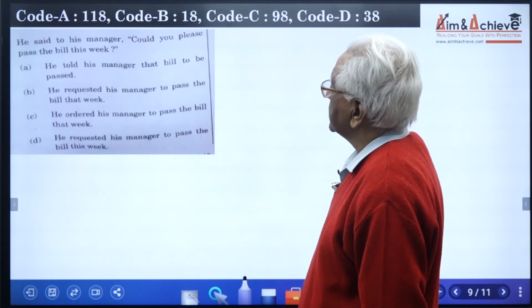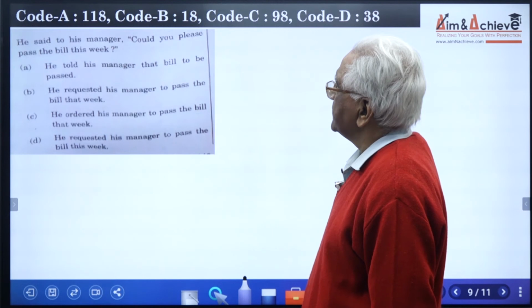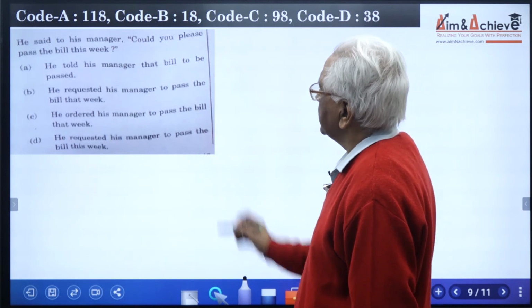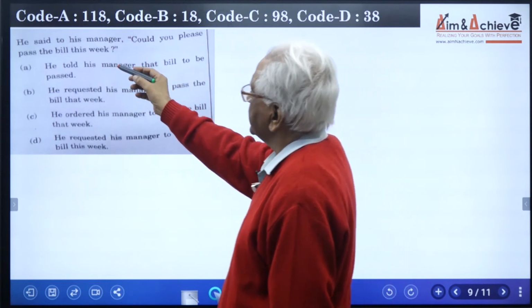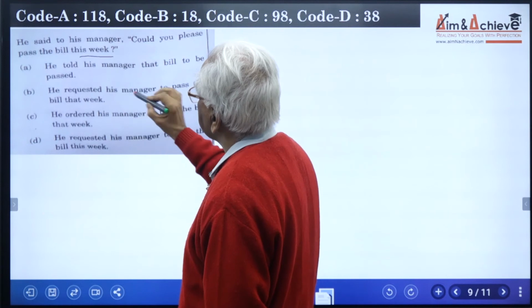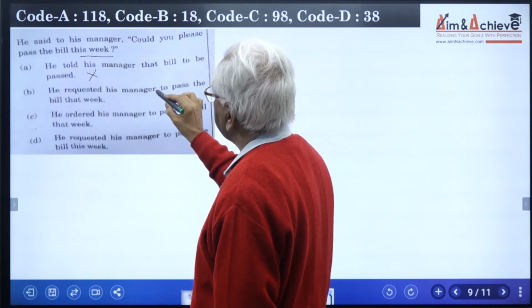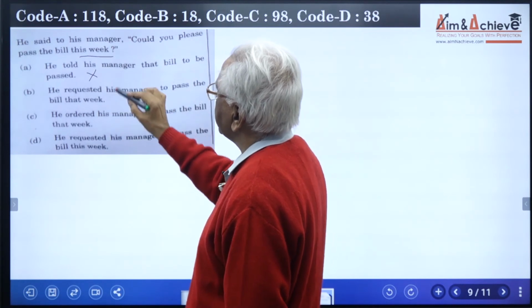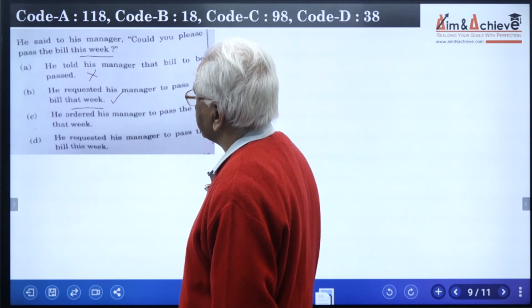He said to his manager, could you please pass the bill this week? He told his manager that that bill to be passed. The sentence is not complete in any case because here it is written this week and the word week does not come here. That means you safely can ignore this thing. He requested his manager to pass the bill that week. This week changes to that week, and that means this is right.